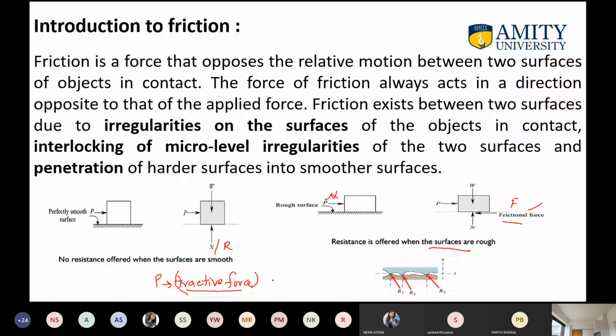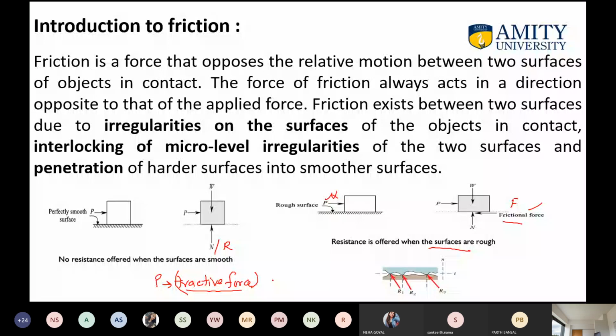A tractive force of that value tries to move the block. So you can write the definition of tractive force: tractive force is a force which tries to move the block in a direction opposite to the frictional force. This is the meaning of tractive force. Now you can simply see the definition of friction. Frictional force, or friction, is a force which acts against the motion of the body which is caused by the tractive force.